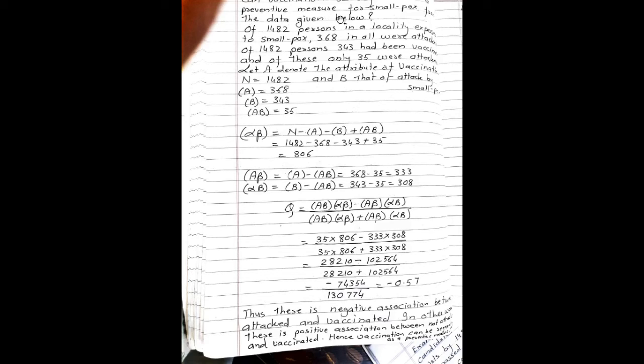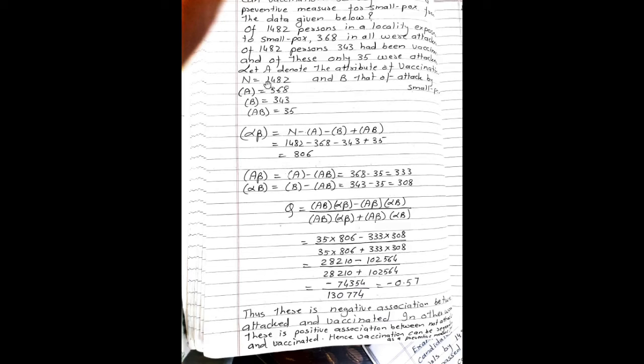Can vaccination be regarded as a preventive measure for smallpox from the data given below? Of 1482 persons in a locality exposed to smallpox, 368 in all were attacked. Of 1482 persons, 343 had been vaccinated, and of these only 35 were attacked. So let A denote the attribute of vaccination and B that of attack by smallpox.